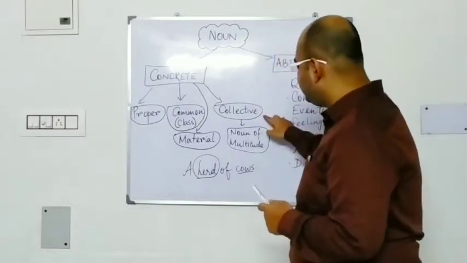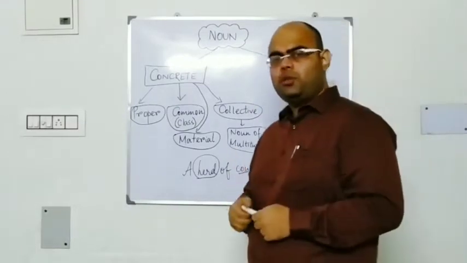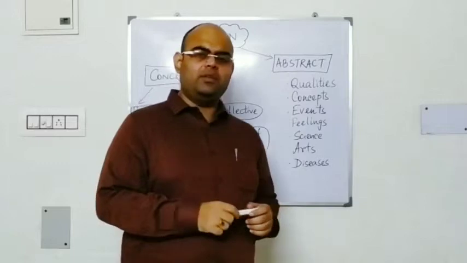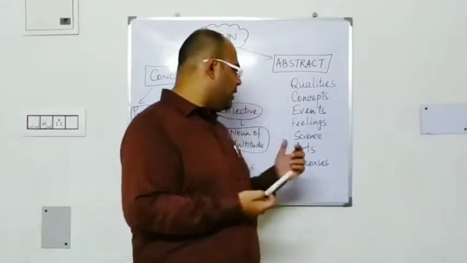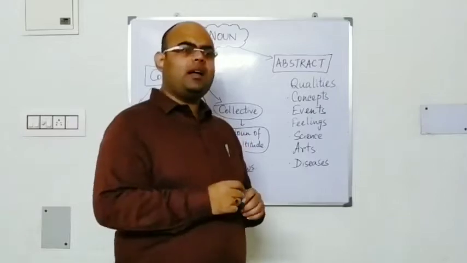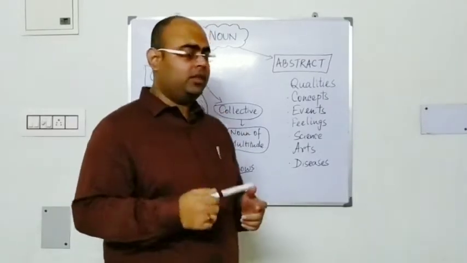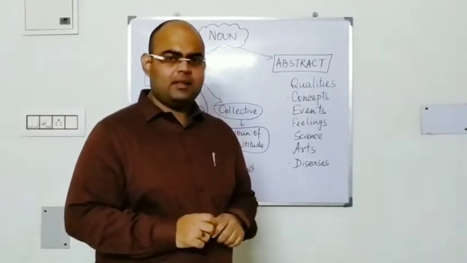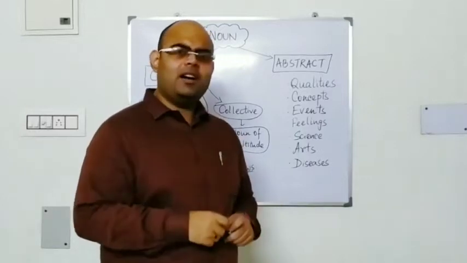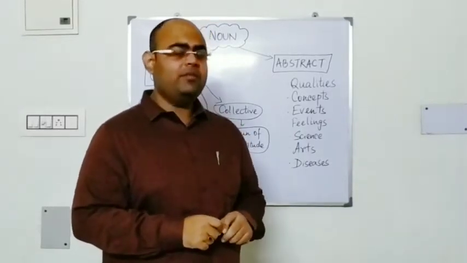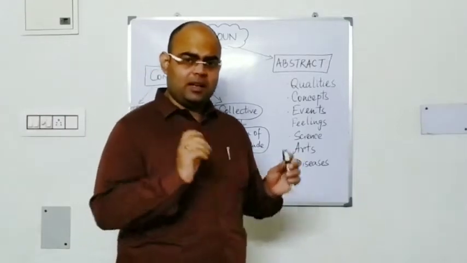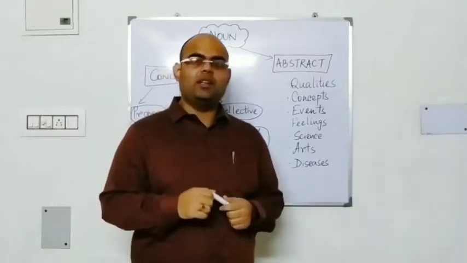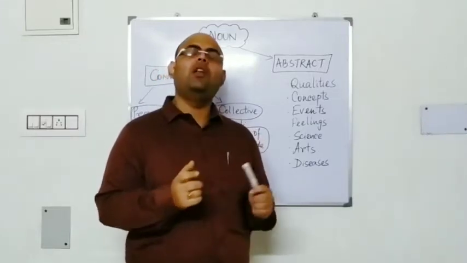Now under collective noun you will see there is a subtopic, noun of multitude. Now what is this? This is also a form of collective noun, but normal collective nouns and this noun of multitude, they look similar but they work differently. What is that? Consider these two sentences. Let's make it easier: a herd of cows is seen by me from a long distance. Yes. A herd of cows is, the verb is. So herd is being singular here. Is seen by me from a long distance.